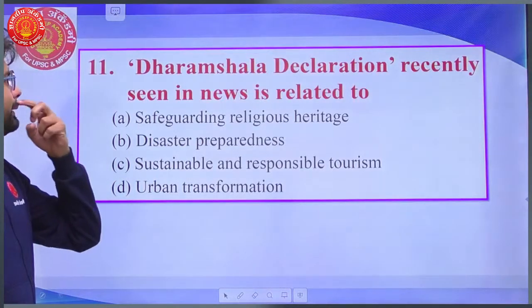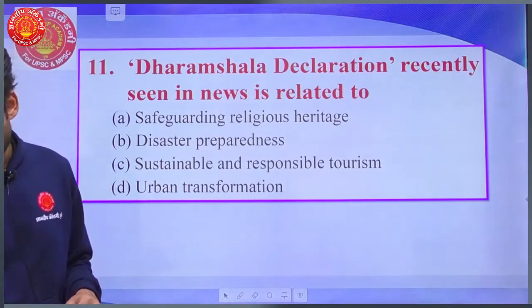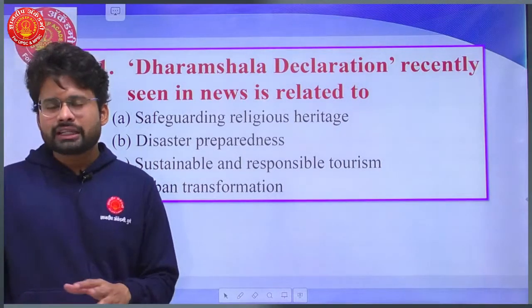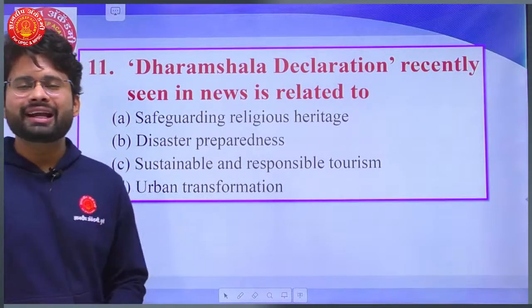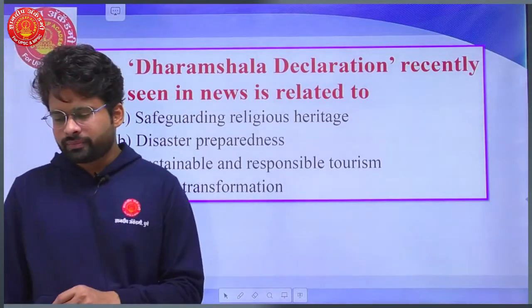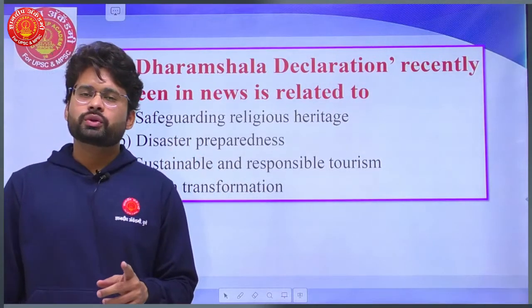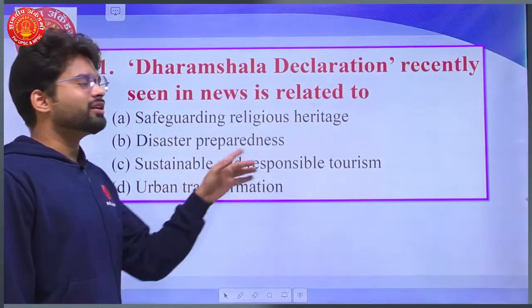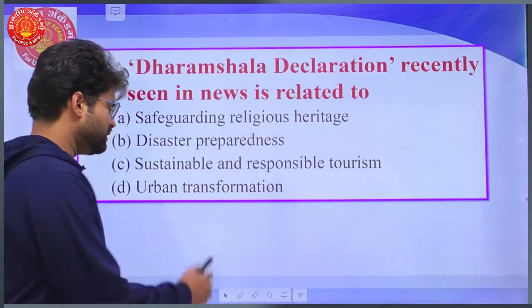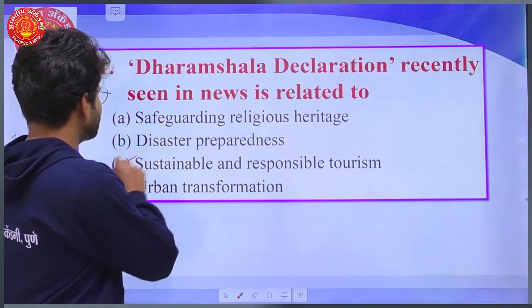Now 11, the Dharamshala Declaration recently seen in the news is related to what? Can you recall that? Recently the government held one important national conference on tourism. It was a 3 day national conference held in Dharamshala, and the Dharamshala Declaration was announced, which calls for sustainable and responsible tourism. So the correct statement is sustainable tourism.